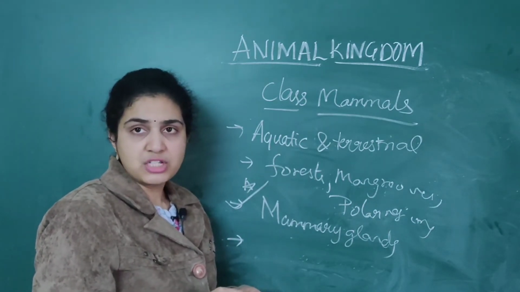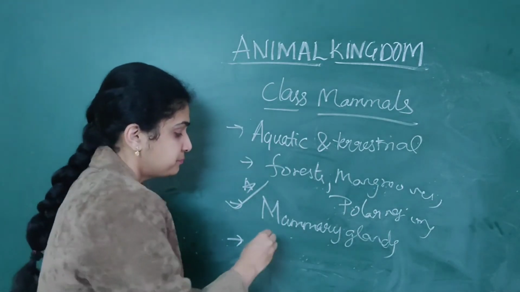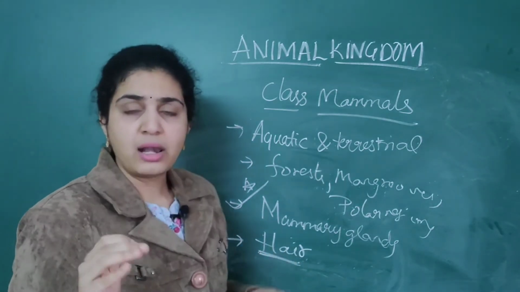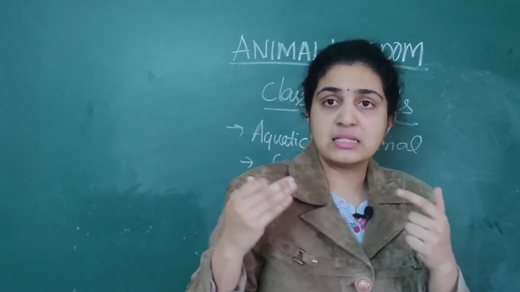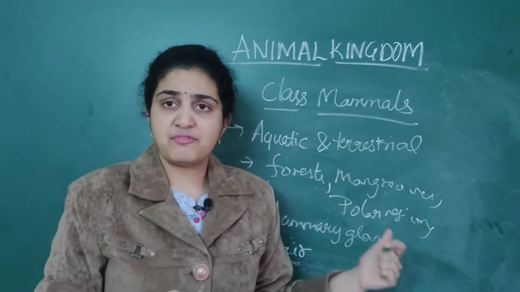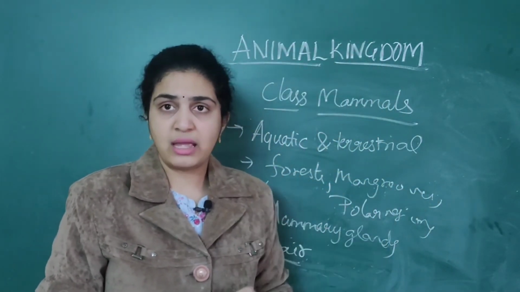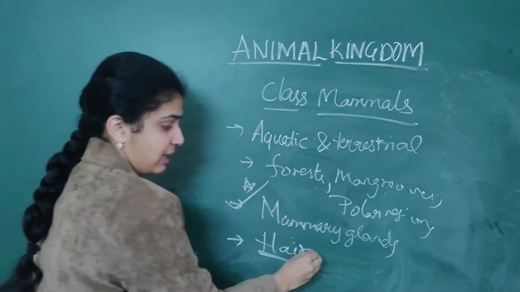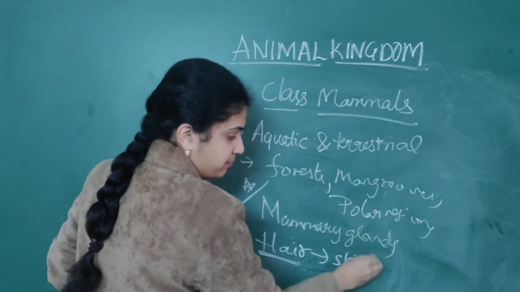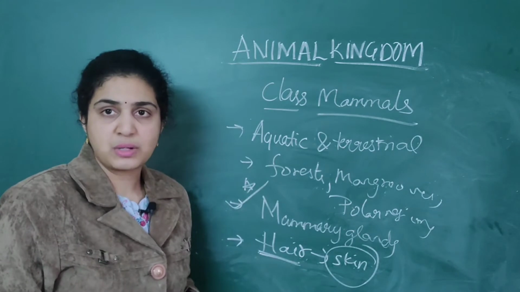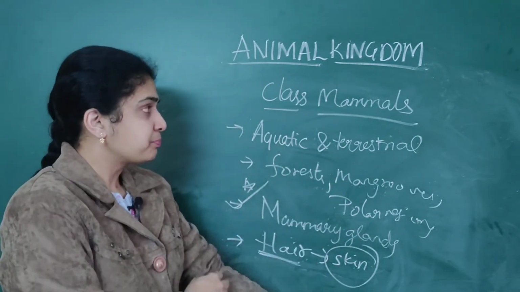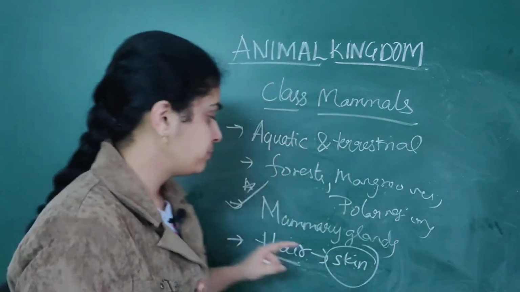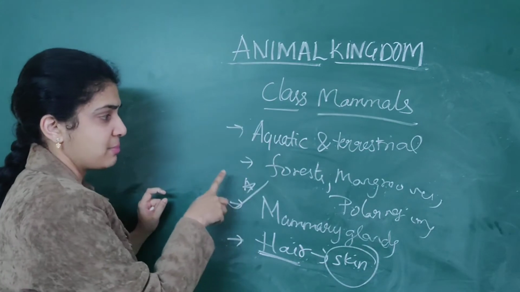Next, another important feature which you should remember is that hair is present in them. Hair. In all the rest, like amphibians, reptiles, as well as aves, the organisms will not have hair associated with the skin. Only mammals will have hair present on the skin. So these are the two main important specific features of mammals. Hair is present, mammary glands are present.